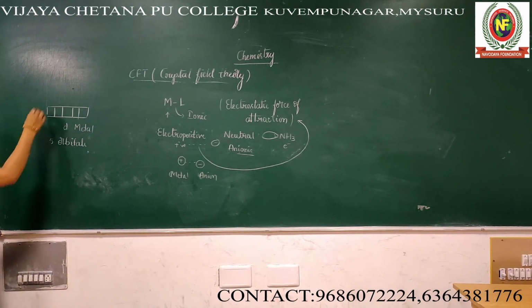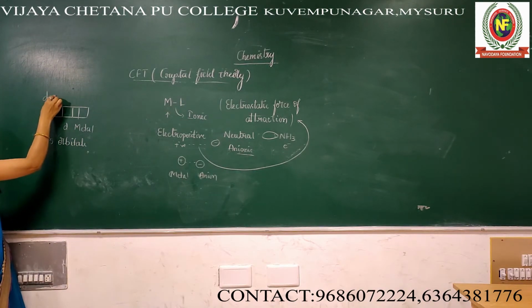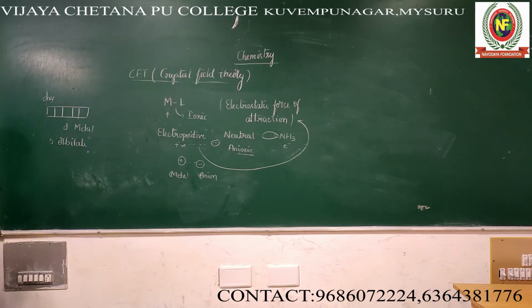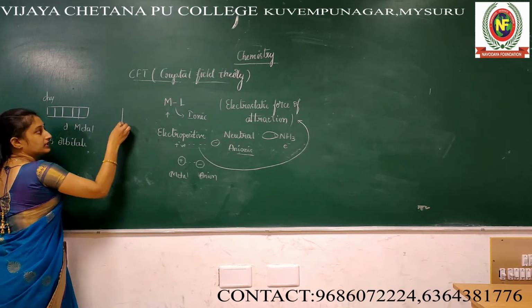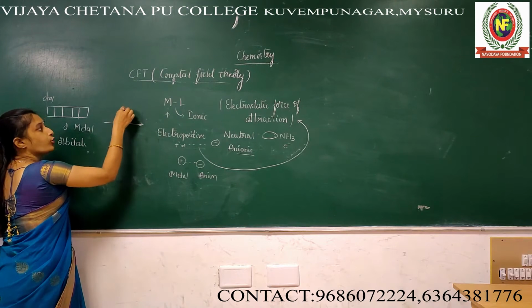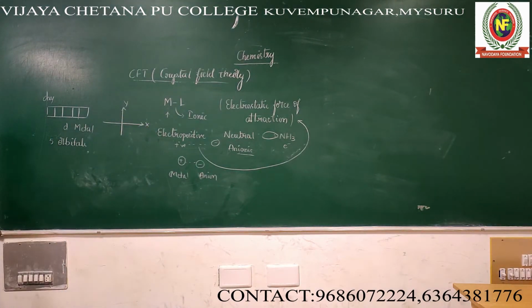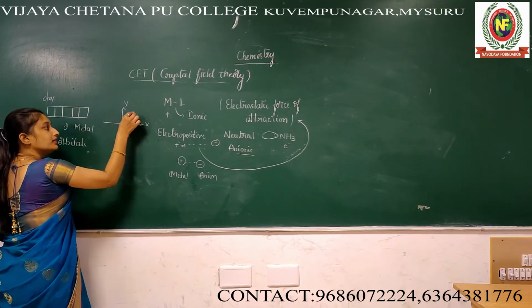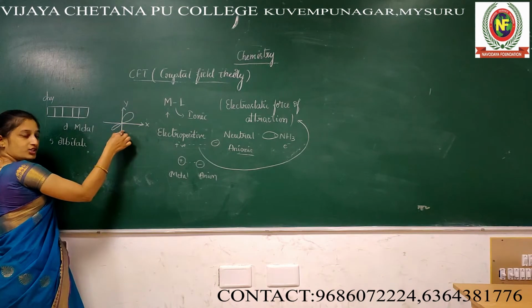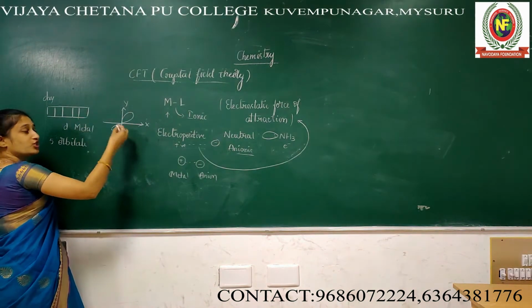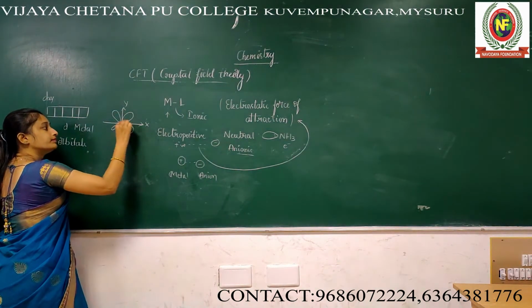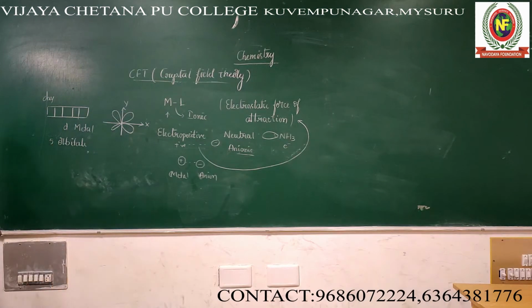See, the first one is dxy. What is dxy? You know the shape of the orbital. This is the coordinate axis, x-axis, y-axis. The d orbital shape is a double dumbbell.